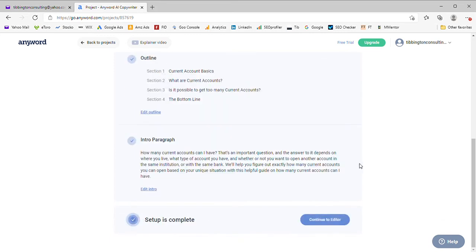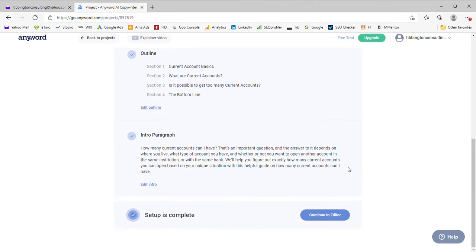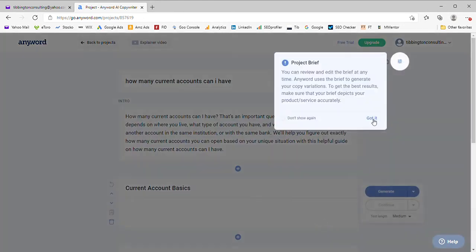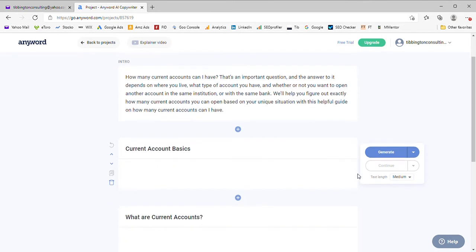As I said before, I put down what it's generated generally. I sometimes correct it, but then I do the overall final correcting when I go back on my laptop on WordPress later. So, current account basics.